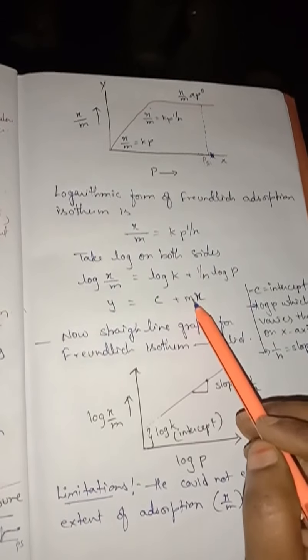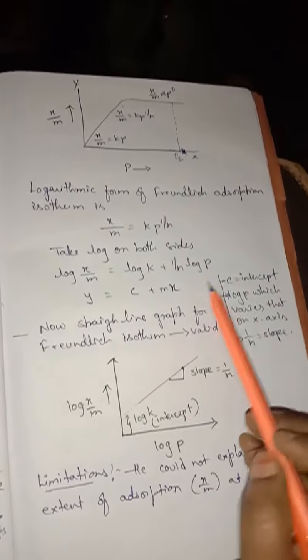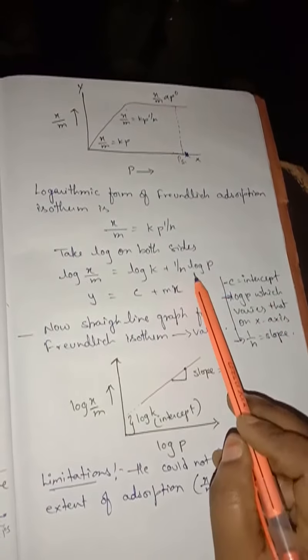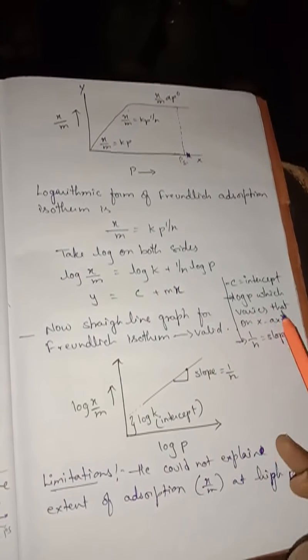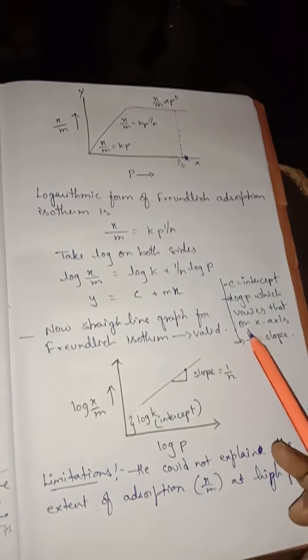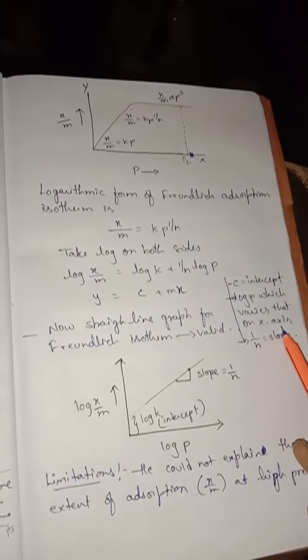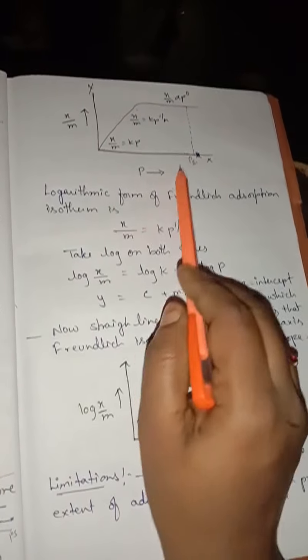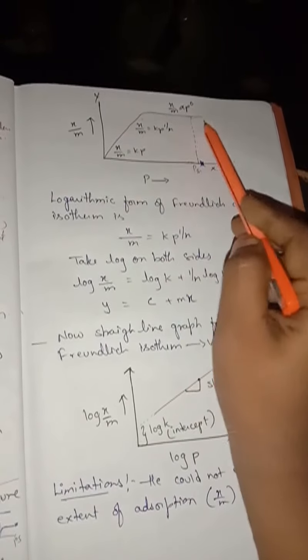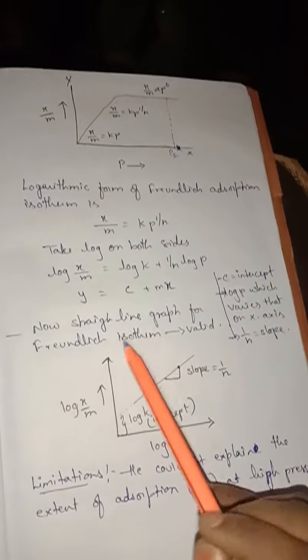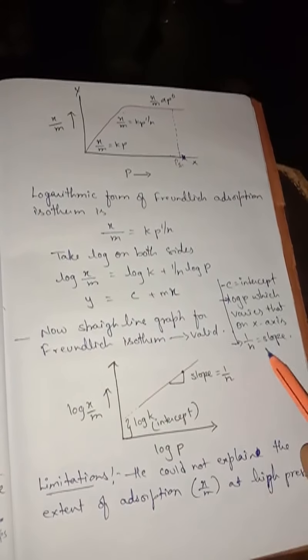That is why it is mx. Understand? C is the intercept, and log p varies on the x-axis. It is slowly moving and it becomes a straight line. And 1 by n is the slope.